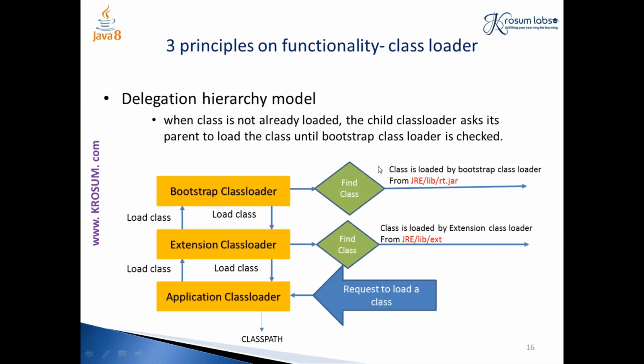Okay. So the delegation principle, the delegation hierarchy, how it works. As I said, we are just recapping all these things, right? The request to load a class file is generated. The application class loader just forwards it. The extension class loader forwards it. The bootstrap class loader checks whether it is available in this particular path. If it is not available, the request goes back to the extension class loader. Here again we are checking whether it is available in the ext folder. If it is not available, the request goes back to the application class loader, and this class loader checks it in the class path. This is how our program went.